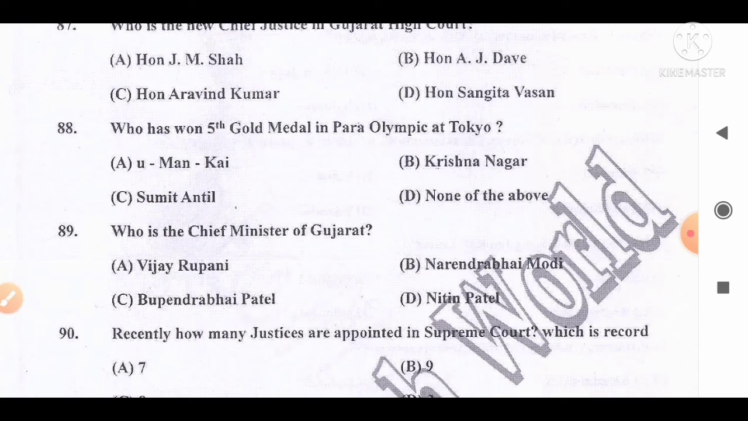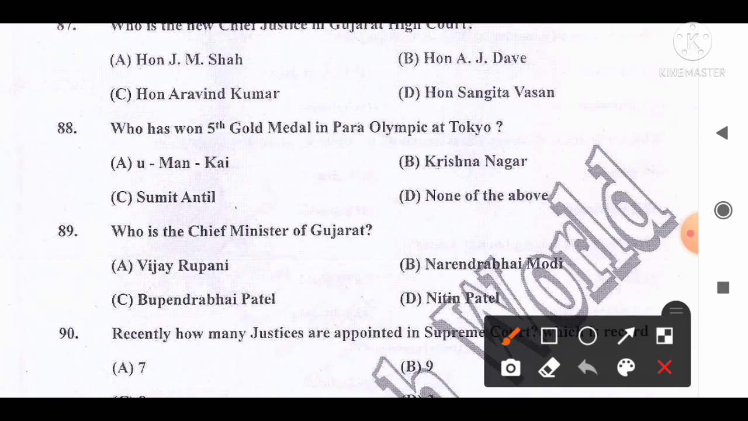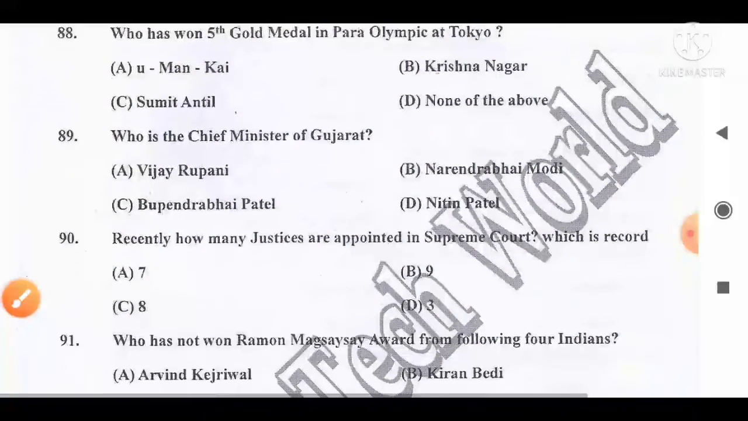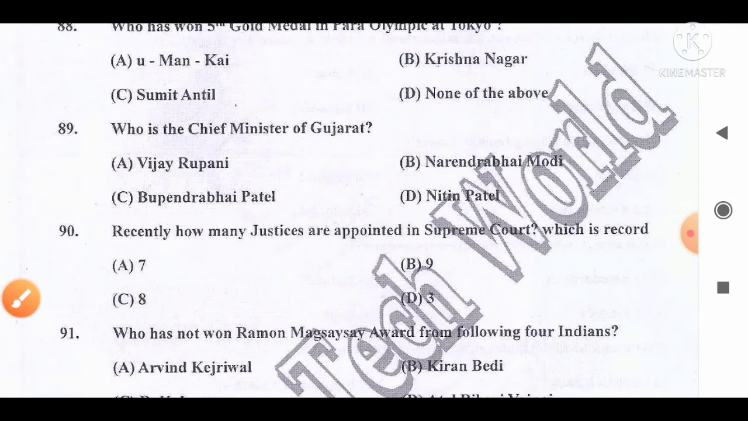Who won the 5th gold medal in Paralympic at Tokyo? The options are A, Yu Man Kai, B, Krishna Nagar, C, Sumit Antil, D, none of the above. The correct answer is option B. Krishna Nagar is the person who won the 5th gold medal in Paralympic at Tokyo in badminton men's singles. So option B is the correct answer. Move to the next question, number 89.